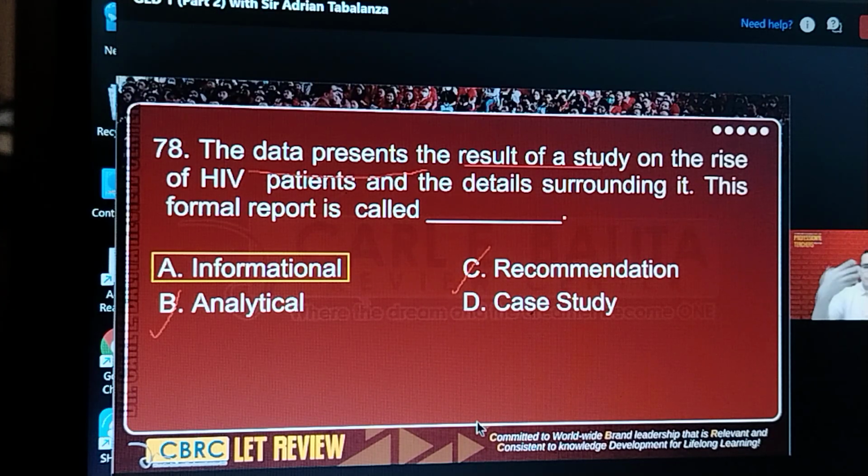Because again, when we say informational, it only presents data, statistics, figures, research findings, right? If it's a case study analysis report, then there should be a mention of specific number of participants and the analysis of their characteristics. But there is no mention of that in this item.